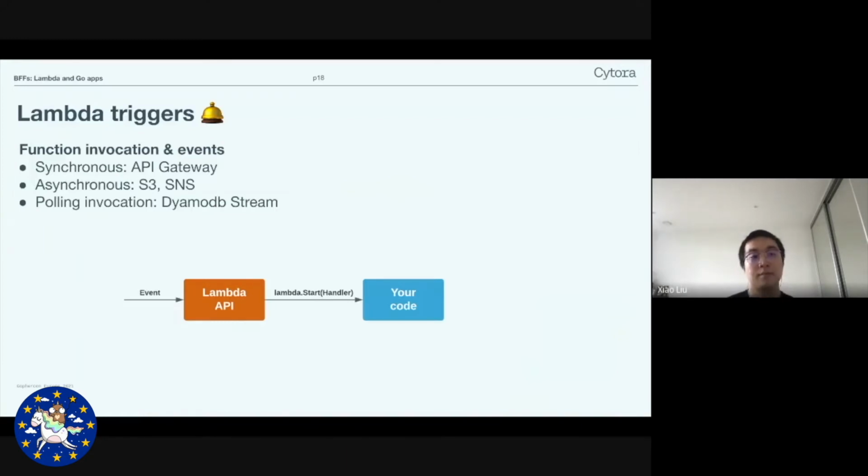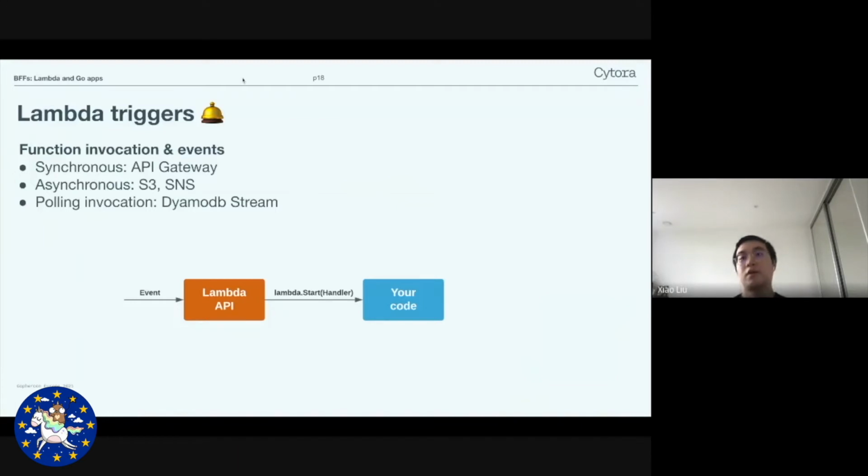A third type of mode is a polling invocation. It is done with event source mapping, which is an AWS Lambda resource that reads from the event source and invokes your Lambda function. The source service itself does not invoke the Lambda function directly. The settings and polling behaviors vary by event source.